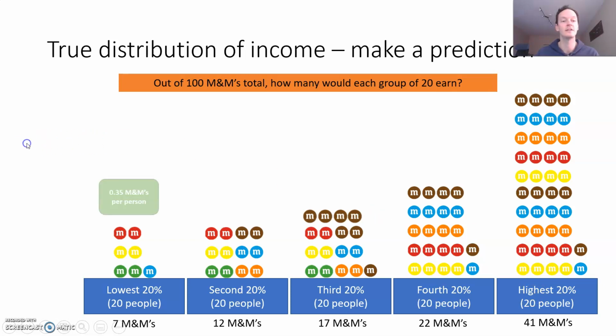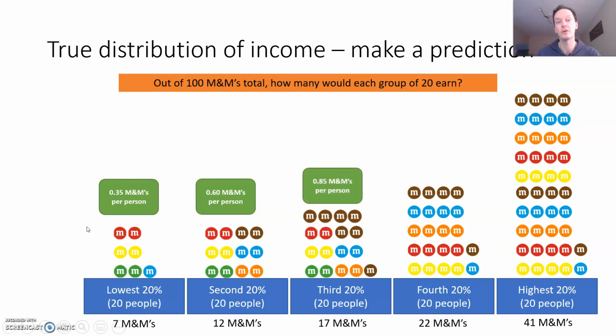Let's look at this in a slightly different way. So if we look at these 20 people and there's only 100 M&Ms going around in the country and they've got 7 of them, these 20 people here, on average, get 0.35 M&Ms per person. We then have a look here at the next group, which have 0.6 of an M&M per person. So this is 1.6 times as much as these people get. Then we go to the third grouping here. So the third lot of 20 people get 0.85 M&Ms per person. It's still not even one M&M each, but that is still 2.4 times more than what these guys get.